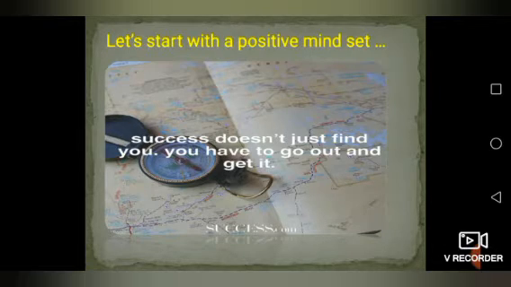So it is the time when you should throw away your ideal life and start working on it. The most important thing that you have to do is to craft a plan. Without a proper plan, you can't witness the success of your desire. And also, to achieve your goal, you must take the risk. Staying away from the danger and challenges will do nothing good to you. Also, if you take risk, you will learn some of the essential lessons in life. So dear students, as I told, success is not something that we can achieve overnight. Success doesn't just find you. You have to go out and you have to get the success.